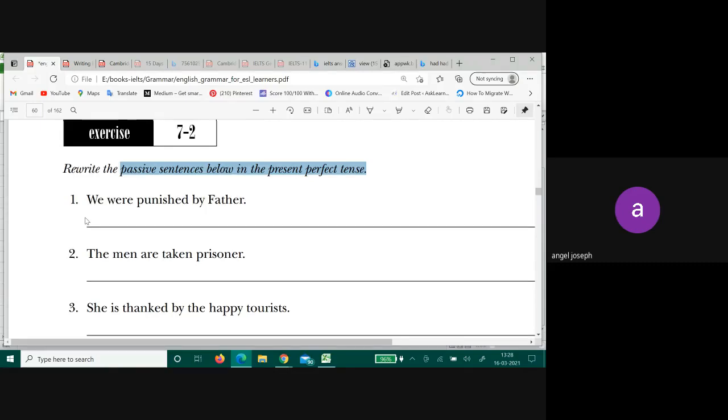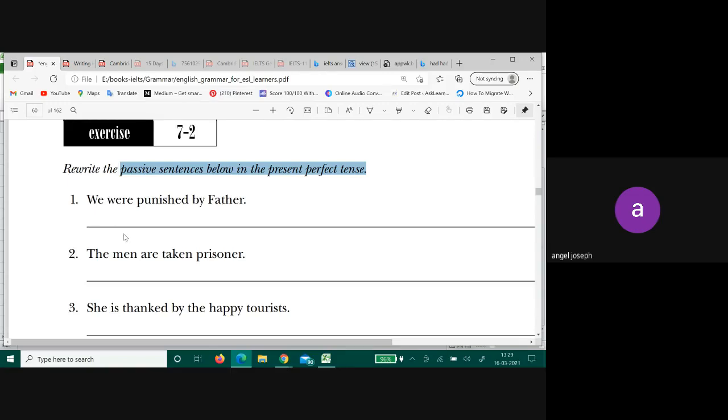You understood the error? You cannot make that sentence: We have punished by father. We have been punished by father. Been, B-E-E-N. We have been punished by father.